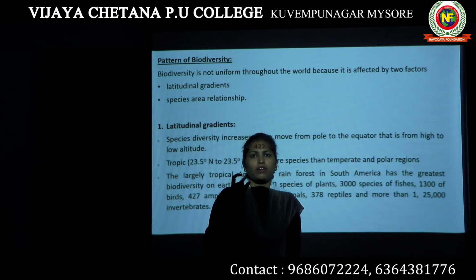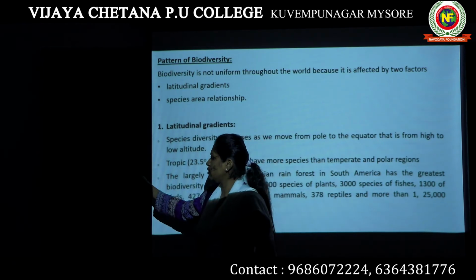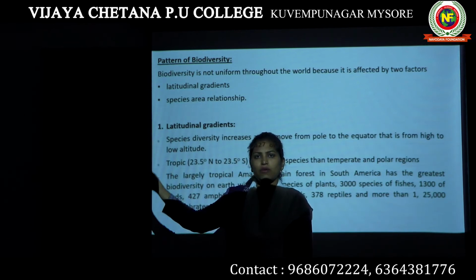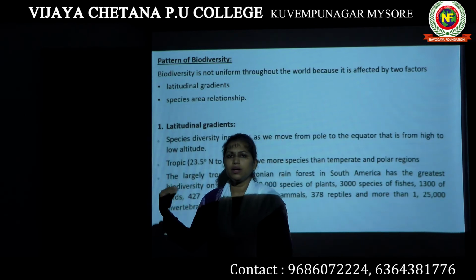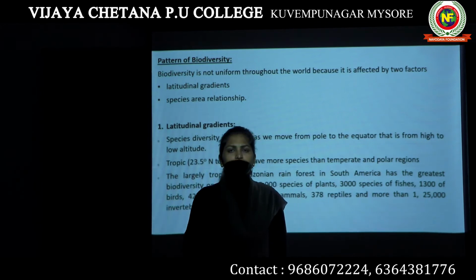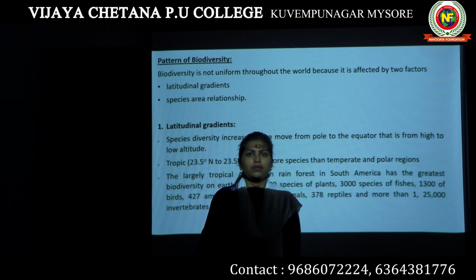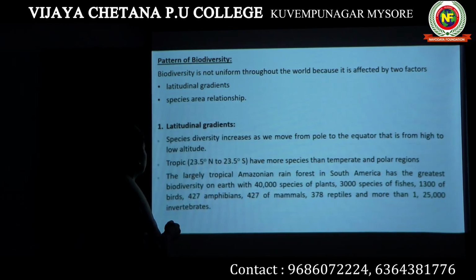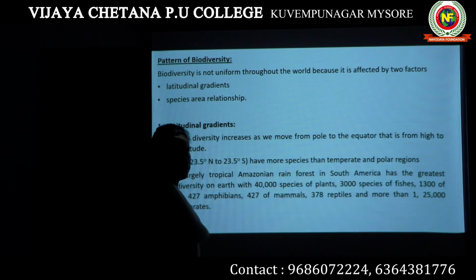If we are in the location between 23.5 degrees north and 23.5 degrees south, we have more diversity. If we go further from this particular degree on the globe, then the temperature also decreases, and so does the species diversity. Okay, next we will study the second factor which affects biodiversity.